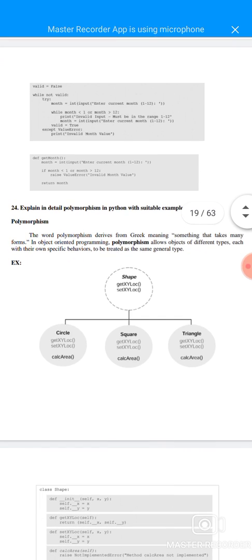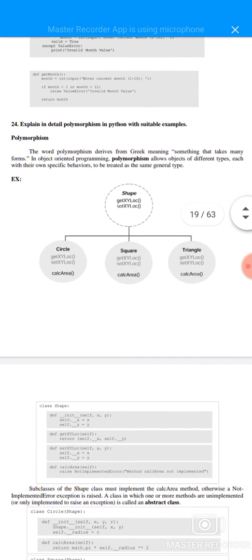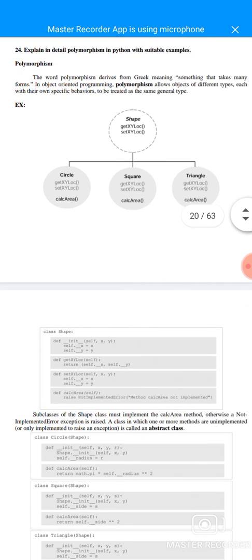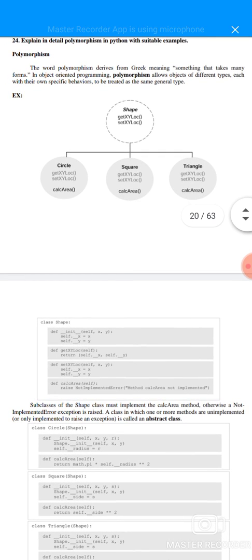24th question: explain in detail polymorphism in Python with suitable examples. Polymorphism: the word polymorphism derives from Greek, meaning something that takes many forms. In object-oriented programming, polymorphism allows objects of different types, each with their own specific behaviors, to be treated as the same general type. For example, shape. It will use get and set methods: get xy loc and set xy loc. The shapes are circle, square, and triangle. These three shapes will use the same two methods, and also a calc area method.